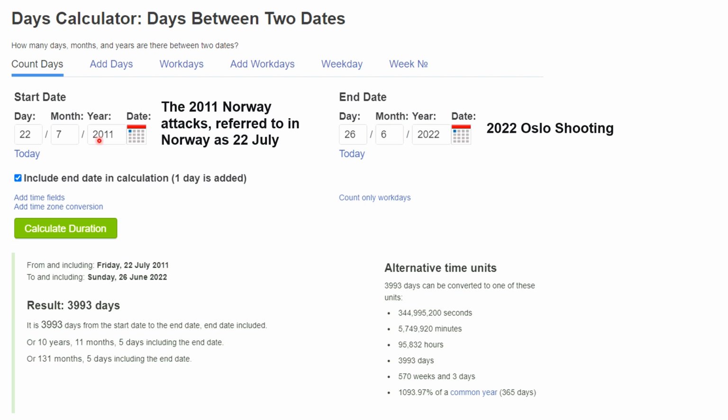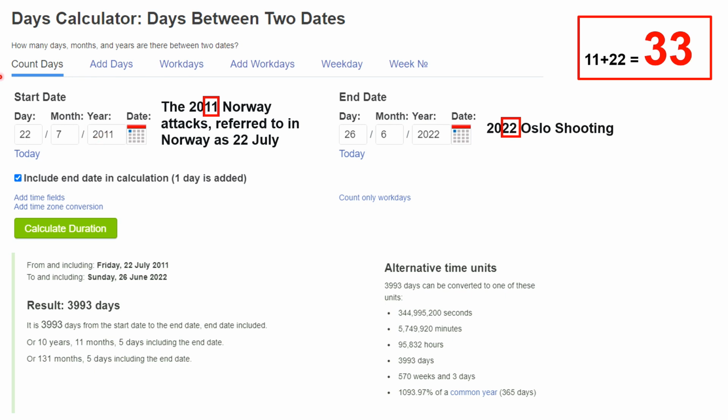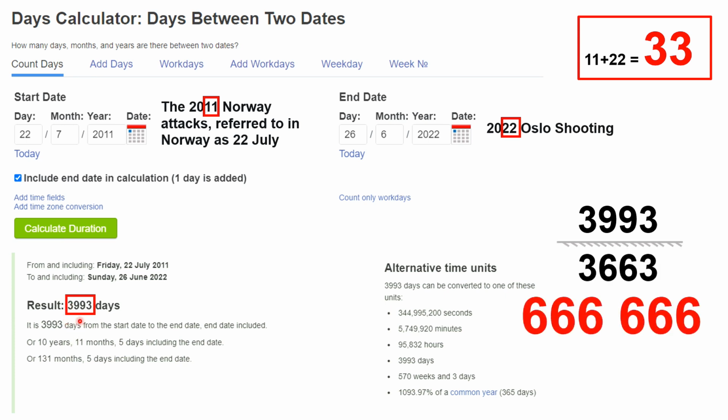Now if we look at the difference between those dates and we include the end date in the calculation, firstly we've got 2011 and 2022. They do happen to add up to 33, but if we look at the date differences, we've got 3,993 days.